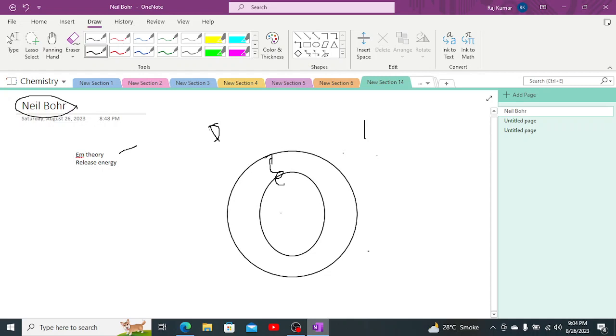He first described that the inner shell has less size because it is near to the nucleus. As it has less size, it has less energy. Secondly, the outermost shell has the most size because it is away from the nucleus, due to which it has the most energy.